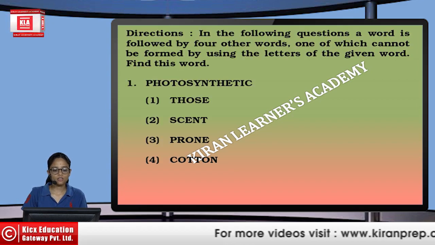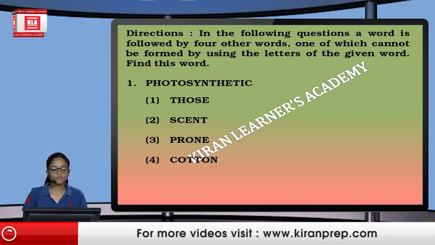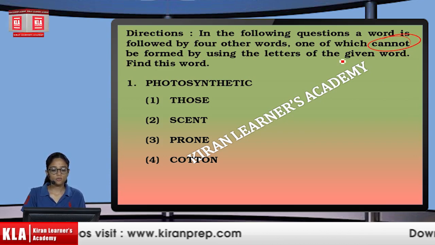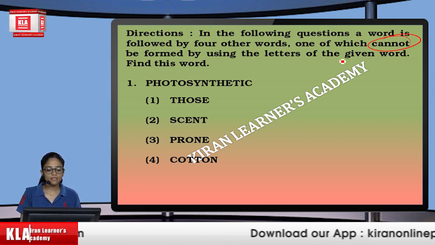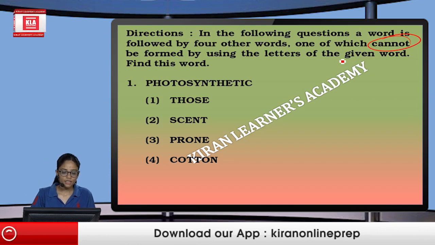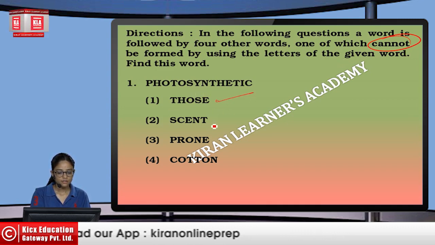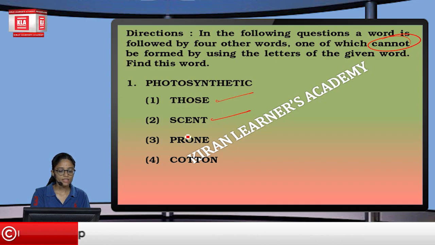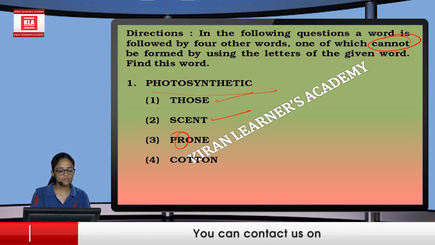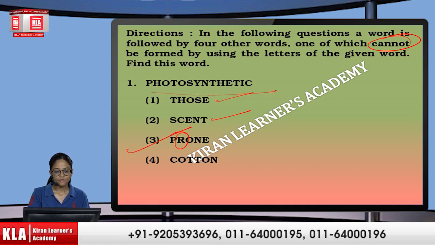In the following question, a word is followed by 4 other words, one of which cannot be formed. The question is saying cannot, so we have to see which cannot be formed by using the letters of the given word. We can form those, we can form scent. Then we don't have any R in the word photosynthetic, so the option will be the third one.